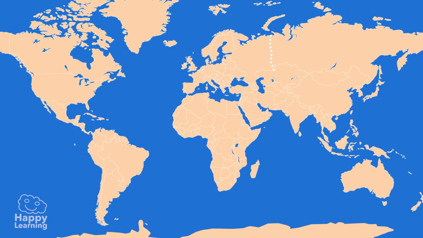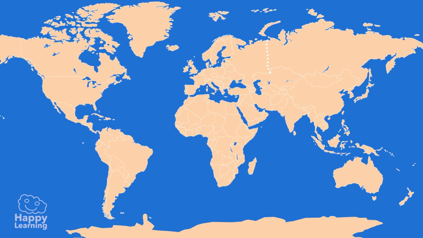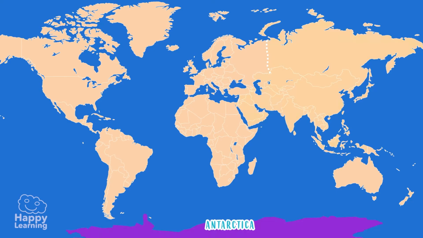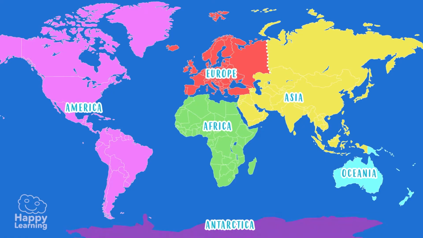Look at this map of the world. It is divided into 6 continents: Antarctica, Asia, Africa, Europe, Oceania, and America. But Antarctica is not usually counted because it is uninhabited. America is the second largest continent on Earth.